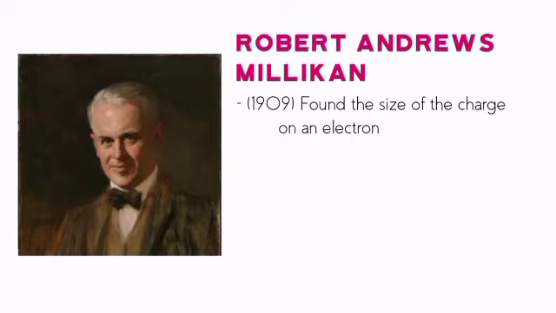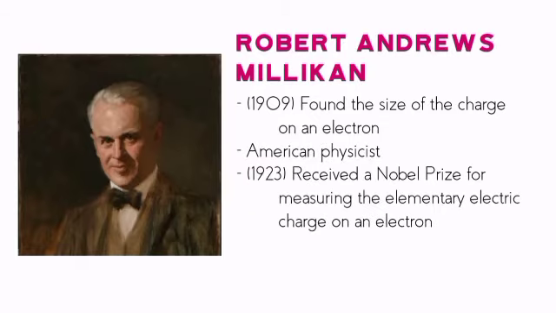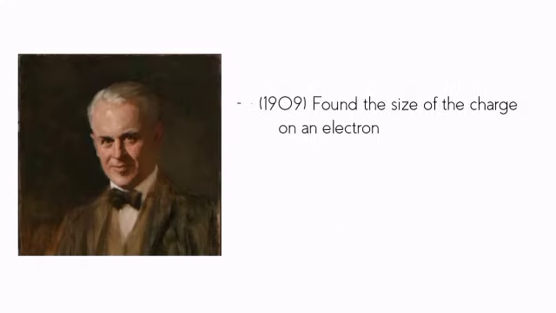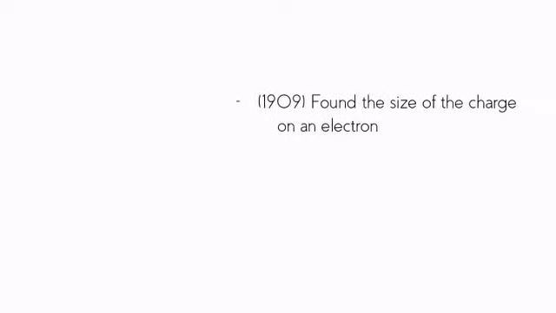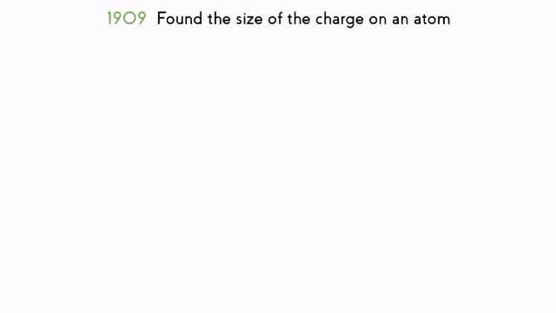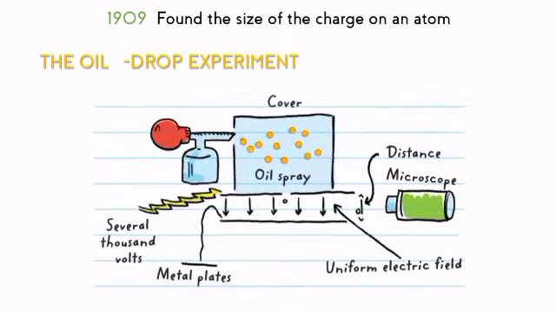R.A. Millikan was an American physicist who received the Nobel Prize in Physics in 1923 for his work on measurement of the elementary electric charge. He was able to do it by his oil drop experiment. Millikan placed a negative charge into a drop of oil. He then determined how much electric charge must be applied to suspend the oil drop in an electric field between two metal plates. By balancing the gravitational and electric forces on the oil drop, he could determine the charge.